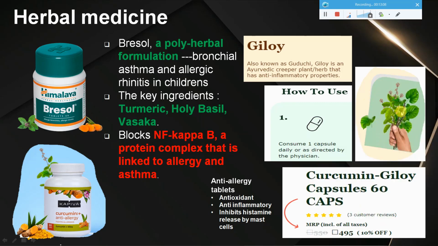So how to use this? They have made capsules out of this, which can be taken one per day as directed by the physician. The capsules are not very expensive. It costs just 495 rupees for 60 capsules. So in this way, there are a lot of herbal medicines also available, and by taking these you can try to avoid or reduce the symptoms of allergic rhinitis.